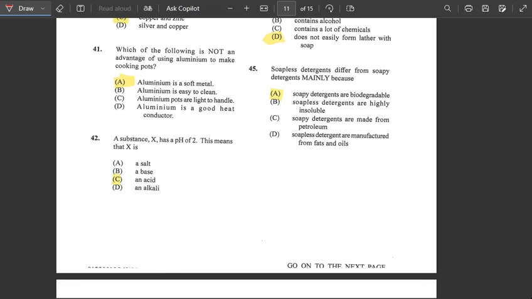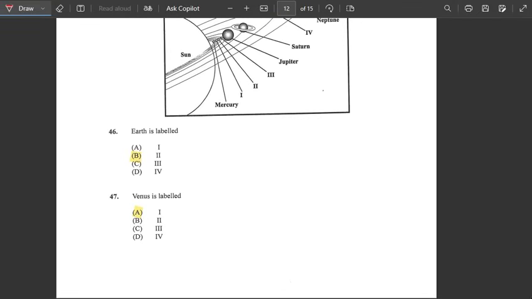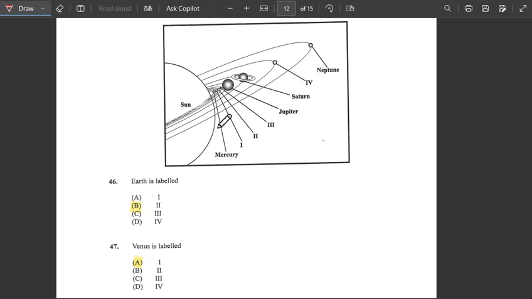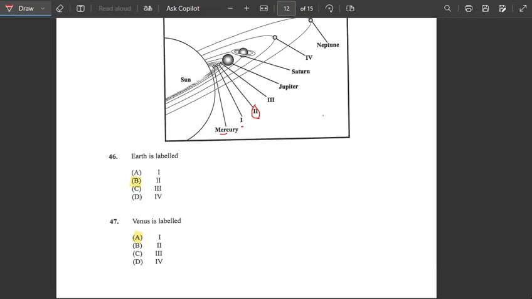Alright, number 46. So here we're just gonna label the earth real fast. You know that the earth would be the third. So we have Mercury first, Venus second and Earth third. So the answer would be B for 46. Number 47. Venus is labeled. I know Venus would be here, the second one. Mercury, Venus, Earth, and we go along. So the answer would be I.